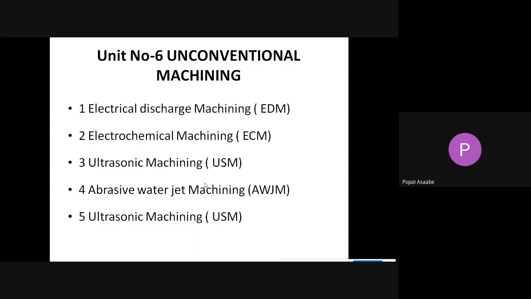Today we are going to start the next unit from Section 2, that is Unit 6. The name of that unit is unconventional machining. That unit we are going to start from today. This is the content of Unit 6.